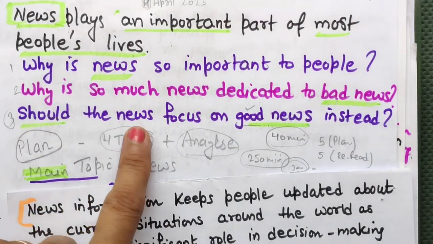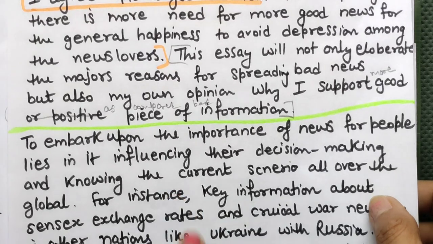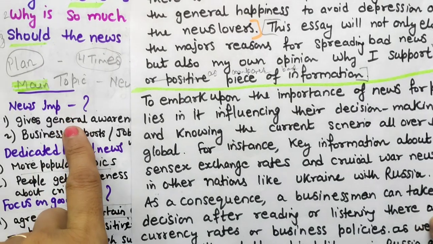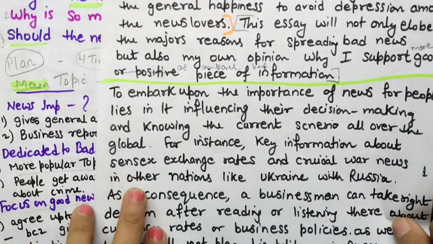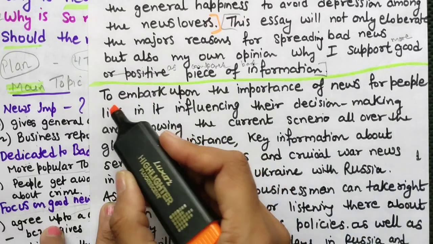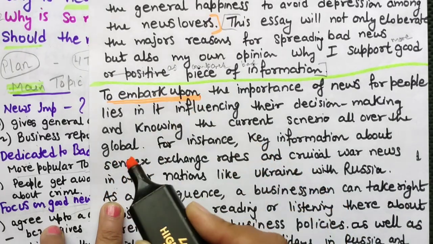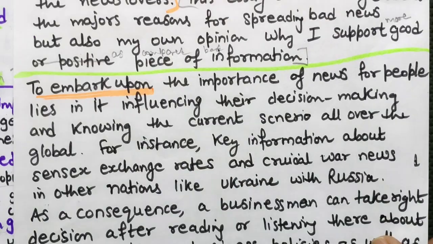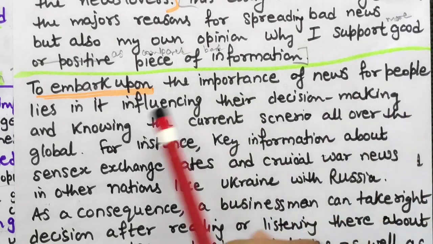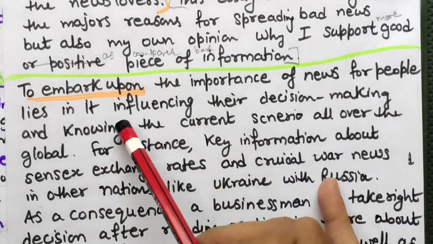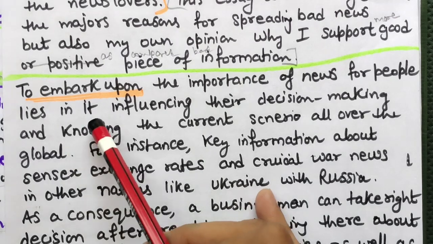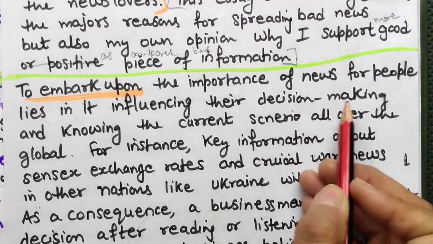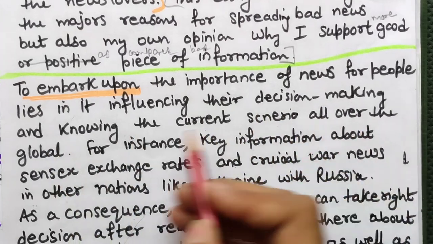Okay, in the body detail paragraphs we will be explaining more, with more detail. So let's start body 1. I will explain these things in the first paragraph. You can see how I have done it. To embark upon the importance of news for people lies in it, so I will just make it more. To embark upon the importance of news for people lies in it influencing their, comma will be there because we are just writing it, influencing their decision making and knowing the current scenario all over the globe.